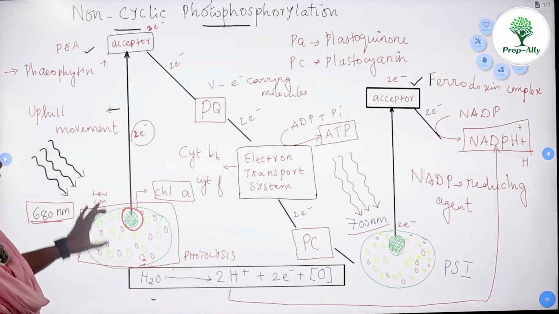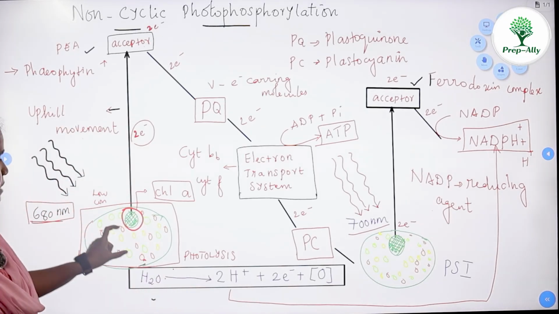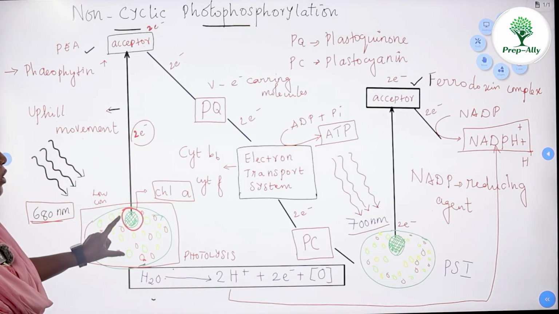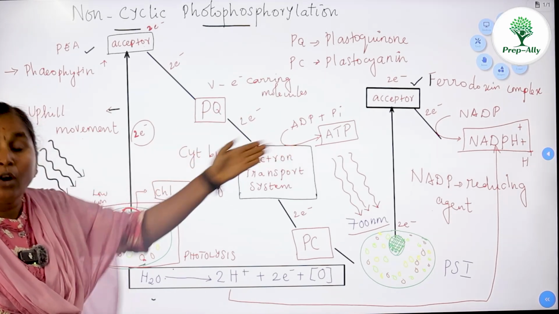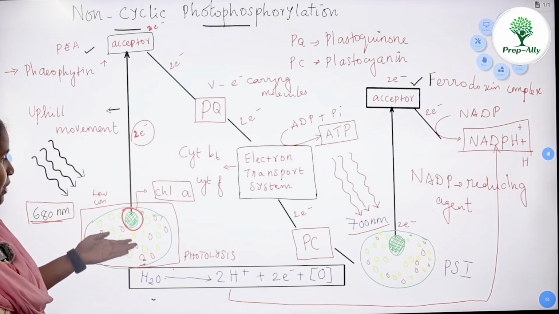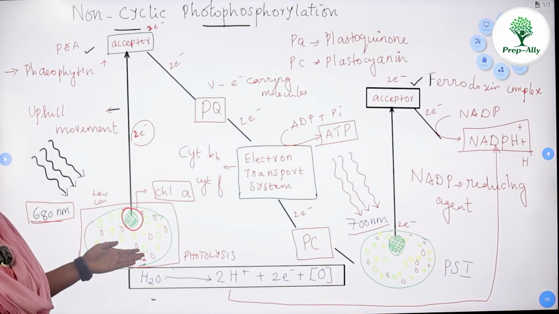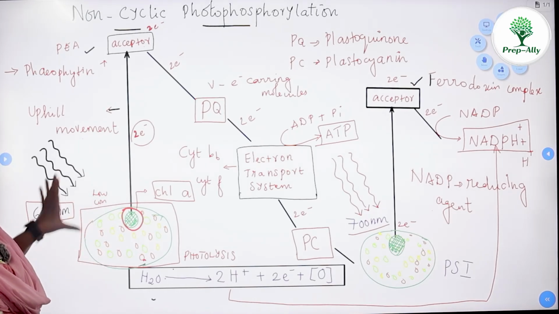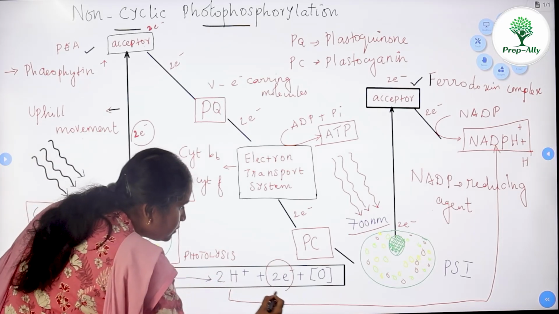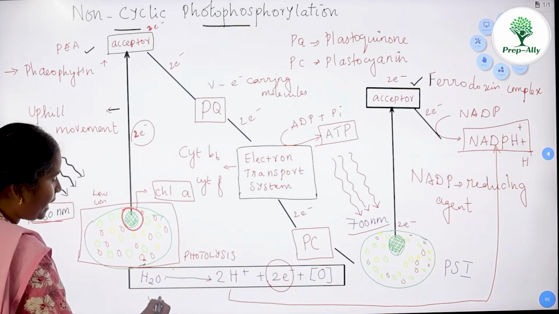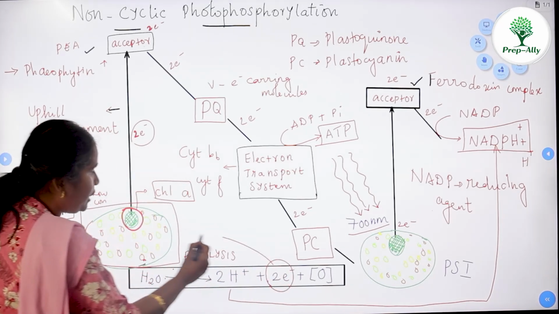Now, the electron which is lost by photosystem 2, where does it go? It goes to the NADP. Who will replace the electron lost by the chlorophyll A present in photosystem 2? See, as a result of photolysis, there is a pair of electrons.